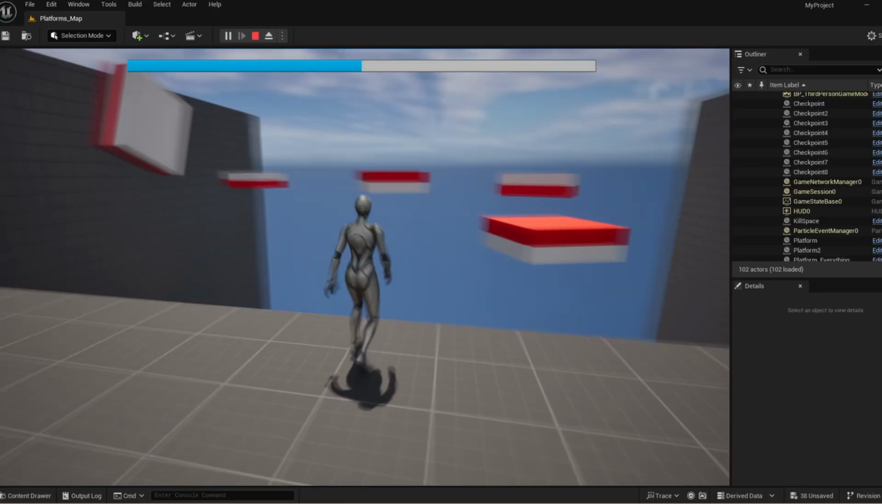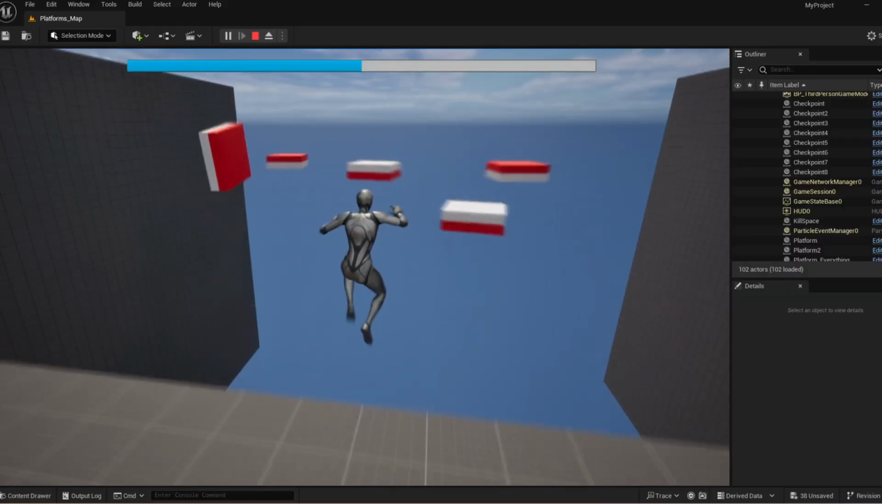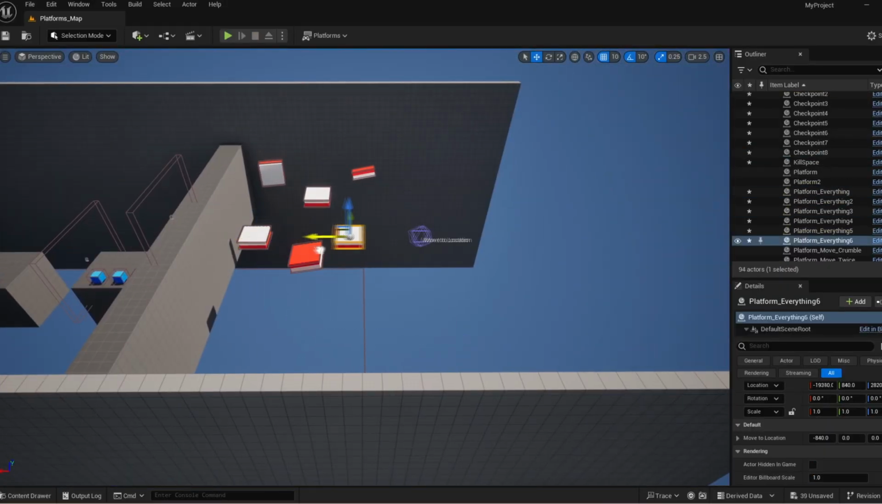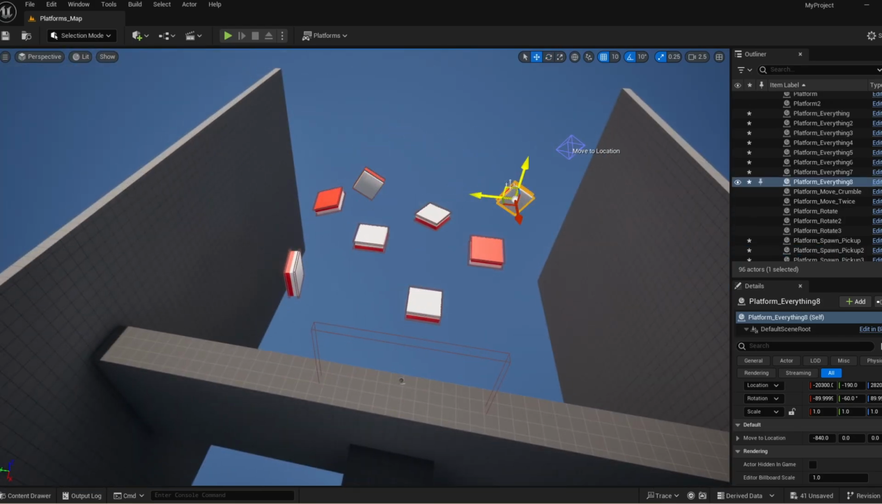Finally, in the last test level for the player, I just combined every part of every platform I had created so far. You have flipping, rotating, moving, bouncy, crumbling platforms that you need to navigate through in order to get to the end of the level.